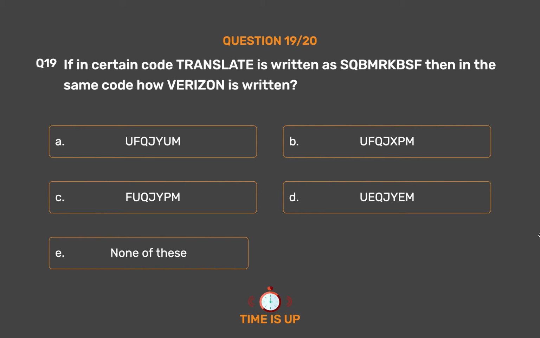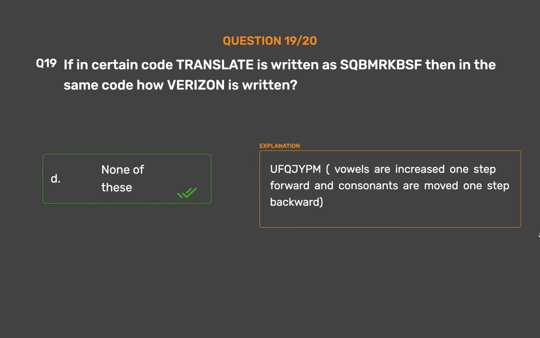The correct answer is option E, none of these. Upkjim. Vowels are increased one step forward and consonants are moved one step backward.